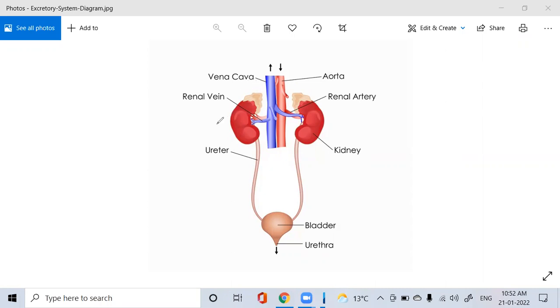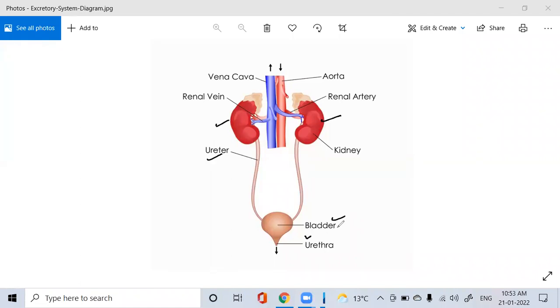It comprises two kidneys, you can see here, two kidneys, right? Then the ureters, the pipes, then the urinary bladder, and the urethra. So these are the main components, the main parts.